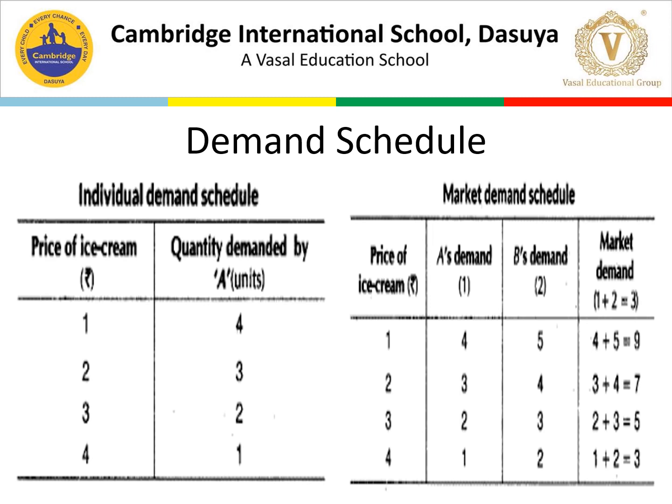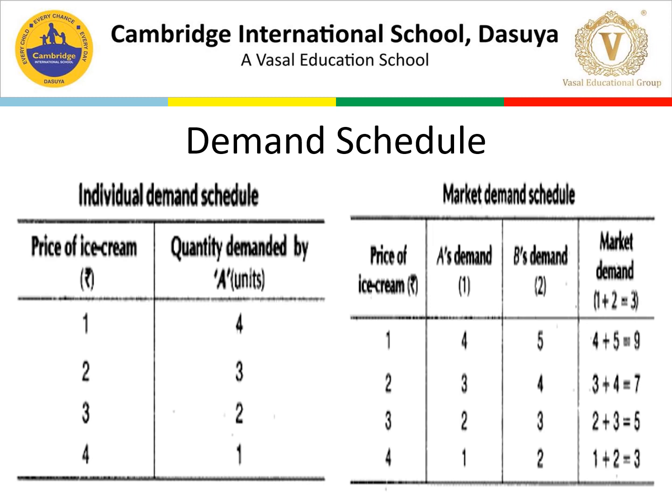The first one represents the price of ice cream, shown as 1, 2, 3, 4. As you know, when the price is less, the demand is more. So you can see the quantity is 4. Then when the price increases to 2, the quantity is 3. When the price increases to 3, the quantity is 2. And when the price increases to 4, the demand will be 1.